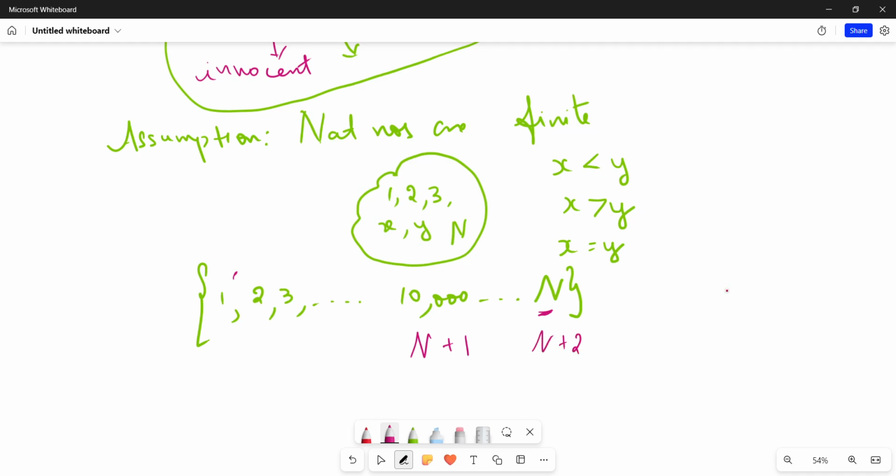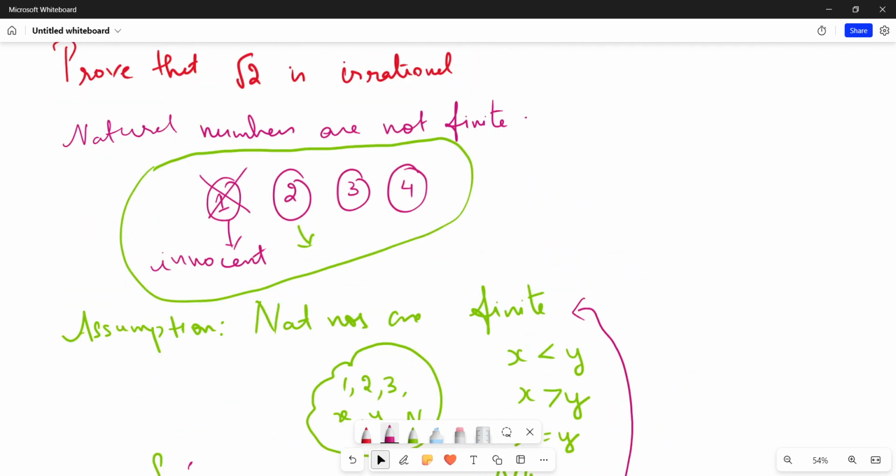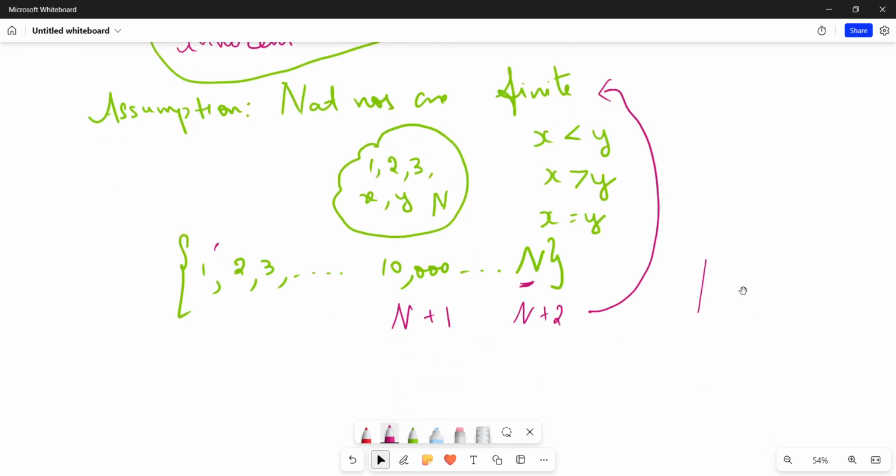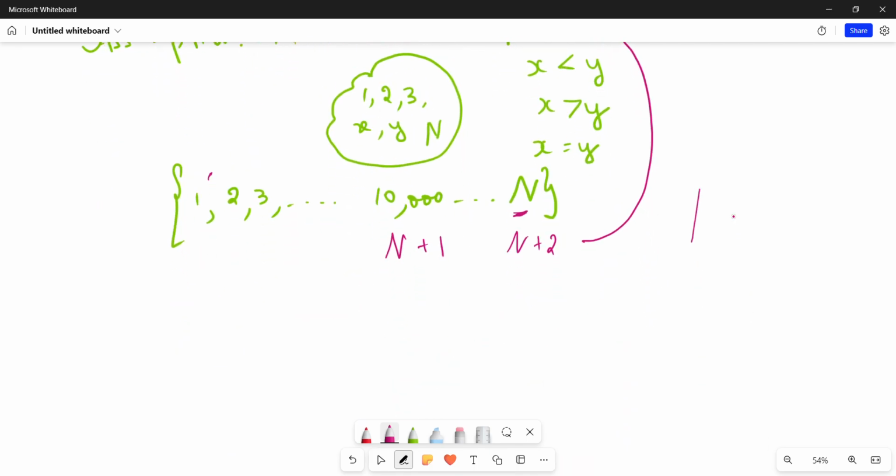So what does this conclude? This goes against our assumption, isn't it? Right. It goes against our assumption. So we'll have to conclude that our assumption is wrong, and natural numbers are not finite. So we have a proof, because the whole thing contradicts our assumption. So we have a proof that natural numbers are not finite.